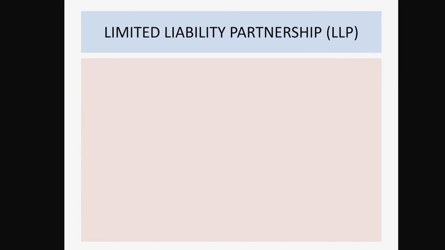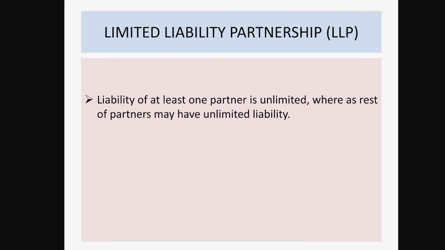Now, next we have limited liability partnership. So, this is also a type of partnership. As we know, in the partnership form of business organization, there are some merits of partnership firm and some demerits of partnership firm. So, to overcome the demerits of partnership firm, a new type of partnership firm came into existence, which is known as limited liability partnership. Now, in a limited liability partnership firm, the liability of at least one partner is unlimited, whereas the rest of the partners may have limited liability.